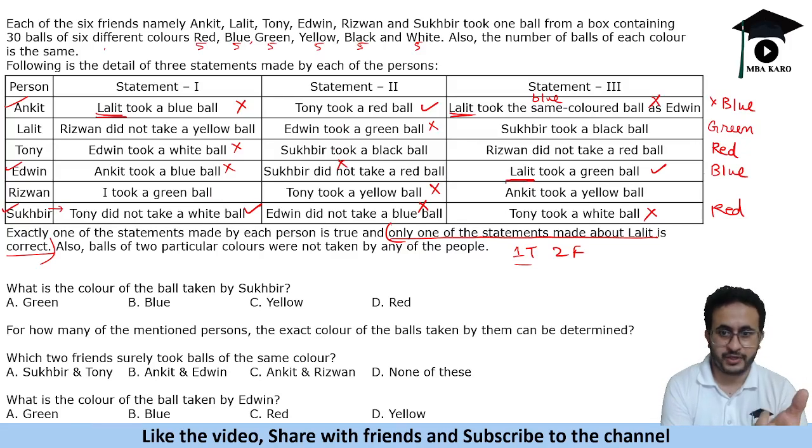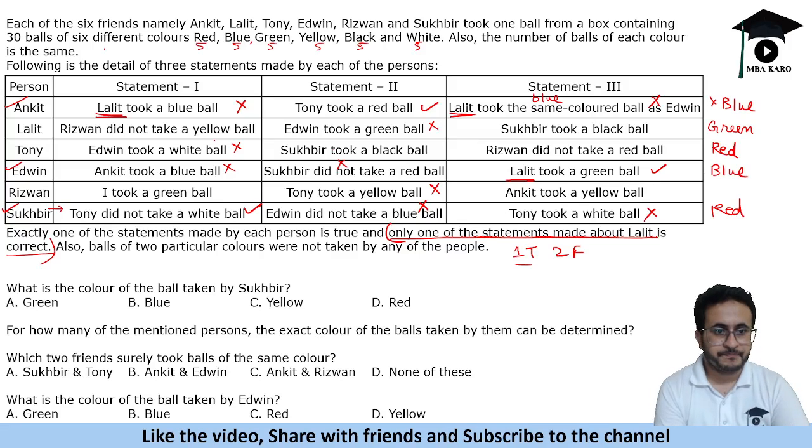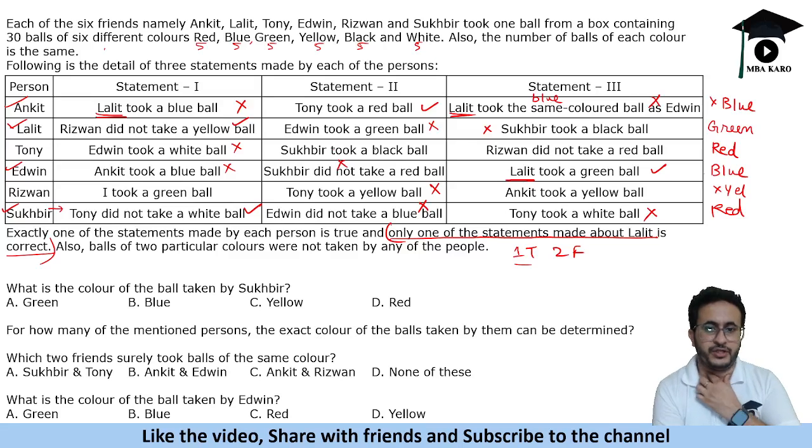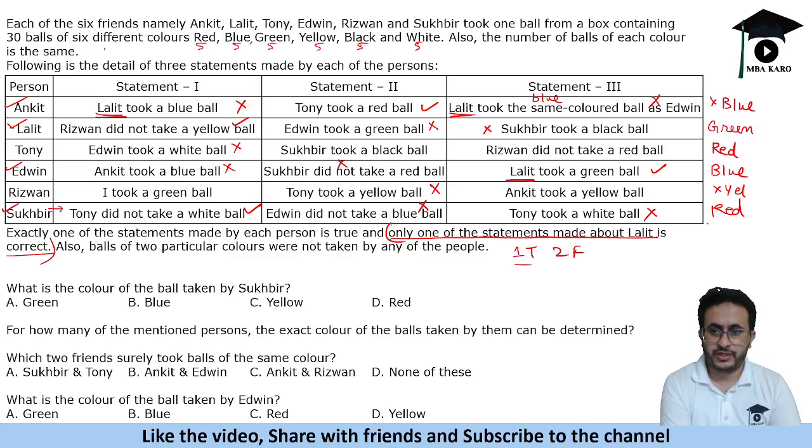Rizwan says I took a green ball, Ankit took a yellow ball. Different people. Lalit says Rizwan did not take a yellow ball, Edwin took a green ball, Sukhbir took a black ball. Now if you see this, Sukhbir took a red ball, so this is incorrect. So this statement has to be correct. So Rizwan did not take a yellow ball, so Rizwan is not yellow. Then Tony says Edwin took a white ball, Sukhbir took a black ball. So his statement is also false, because Sukhbir is taking a red ball. So this has to be correct. So Rizwan did not take a red ball, so he cannot take a red also.